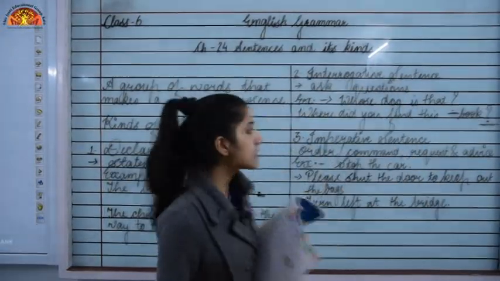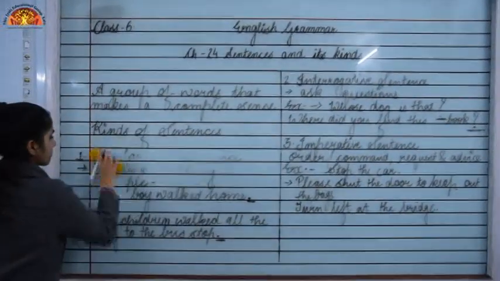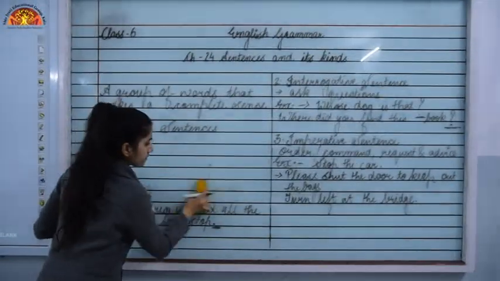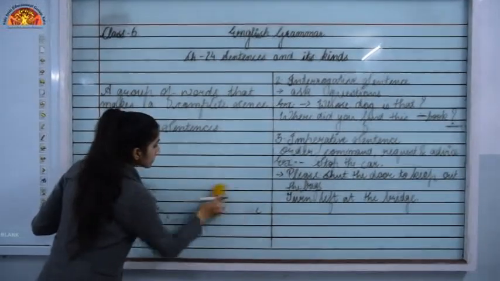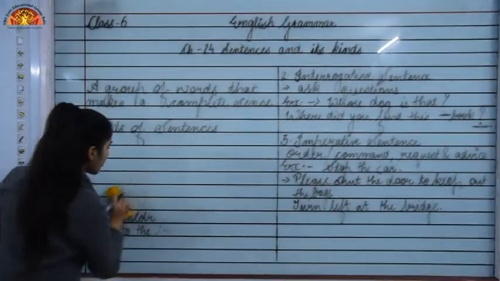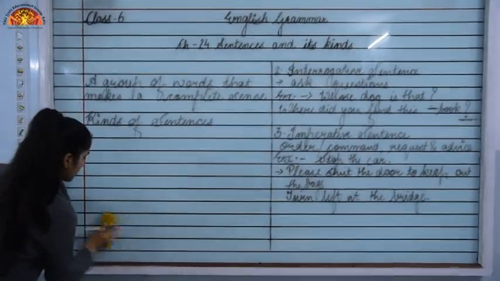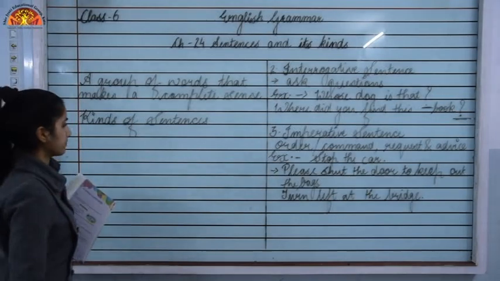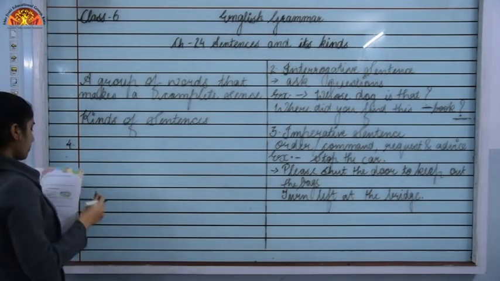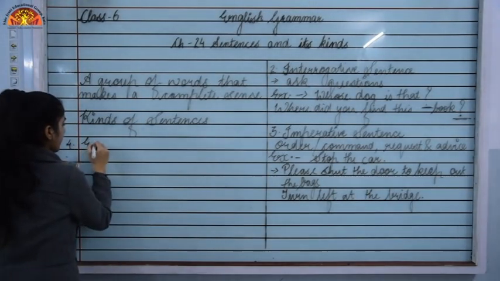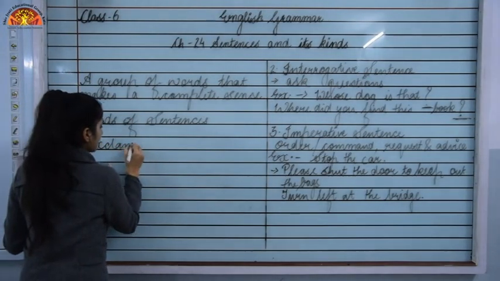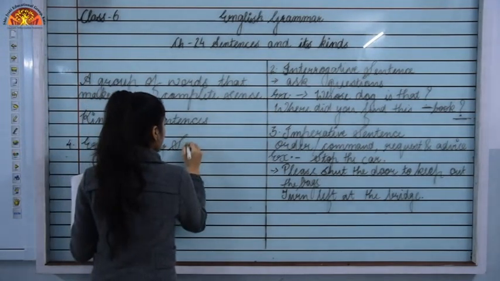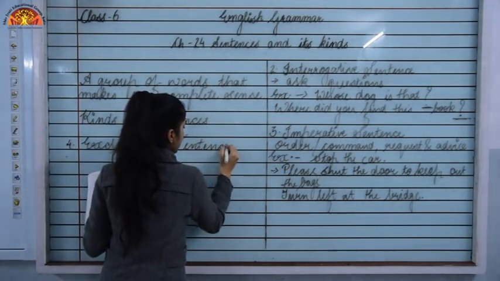That is exclamatory sentences. We are going to see the exclamatory, which is the last kind of sentence. The fourth type of sentence is exclamatory sentence.